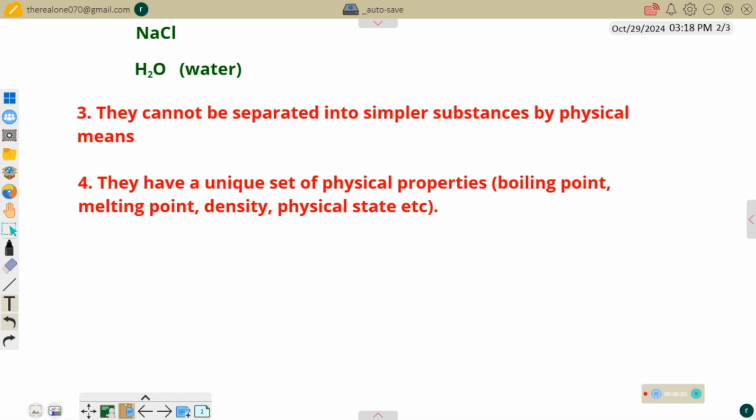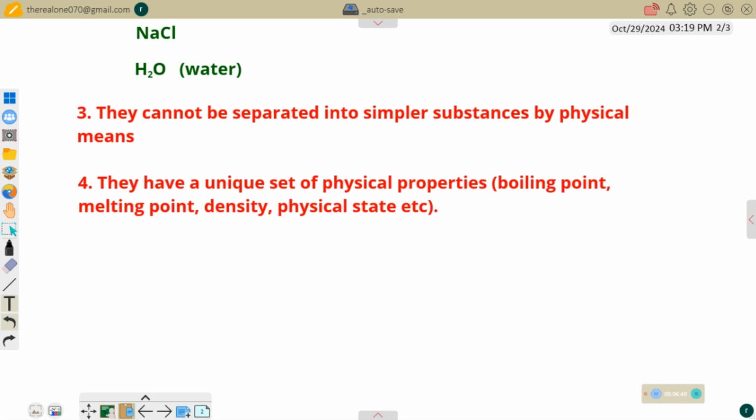So that's one of the properties of uniqueness. Because pure ice will always melt at 0 degrees Celsius. But once it is no longer pure, it will melt at a lower temperature, because impurity decreases melting point. So an ice that is supposed to melt at 0 degrees Celsius will end up melting at maybe minus 5 degrees Celsius or minus 10 degrees Celsius, depending on the quantity of impurities present in it.